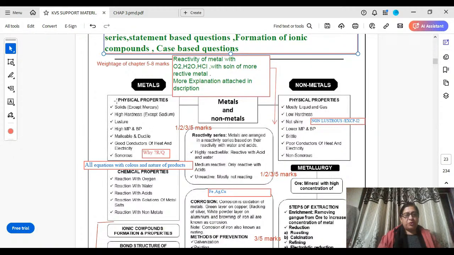Here, the first question that you can find in board examination is compare physical properties of metal and non-metal, and compare chemical properties of metal and non-metal. Physical properties, all physical properties you have to learn. Physical properties may be there for 1, 2 or 3 marks, metal and non-metal both. So prepare all how to distinguish between physical properties of metals and non-metals, and all reasoning questions based on it.